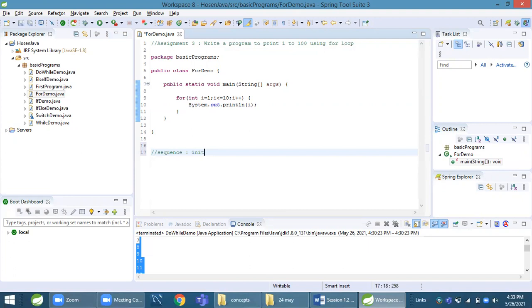Initialization happens only at the first time. Good, very good. Initialization, then condition, then body, then increment.